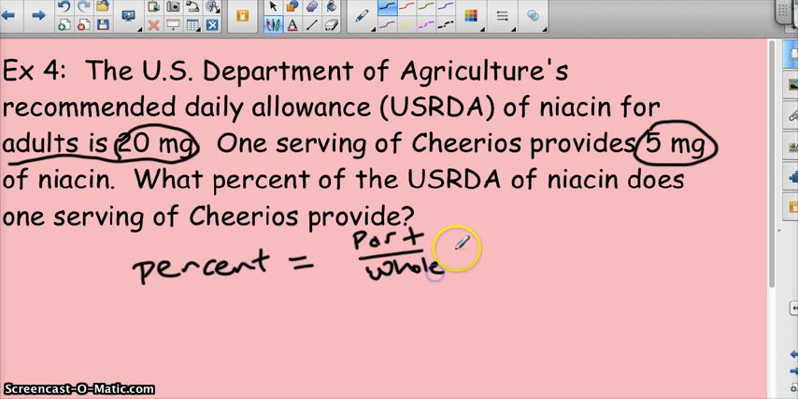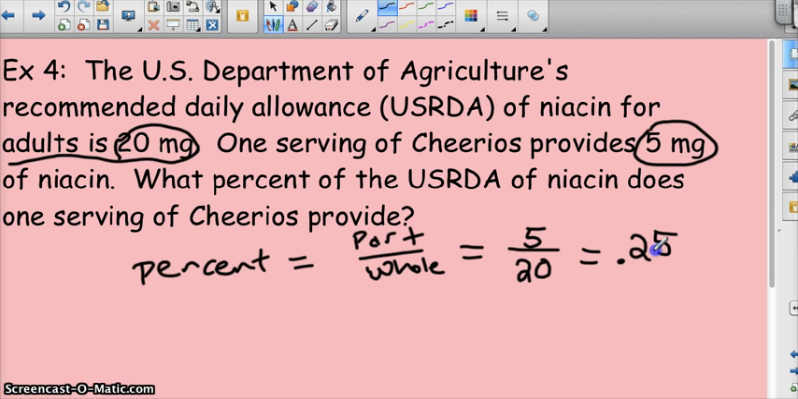So let's look here. What is the whole in this case of the daily recommended allowance of niacin? Well, adults should get 20 milligrams, so that's the whole part that you should get. The part is the part Cheerios gives you. Cheerios gives you 5 milligrams. So in dividing the part by the whole, 5 divided by 20 should give us 0.25. But this is not a percent.